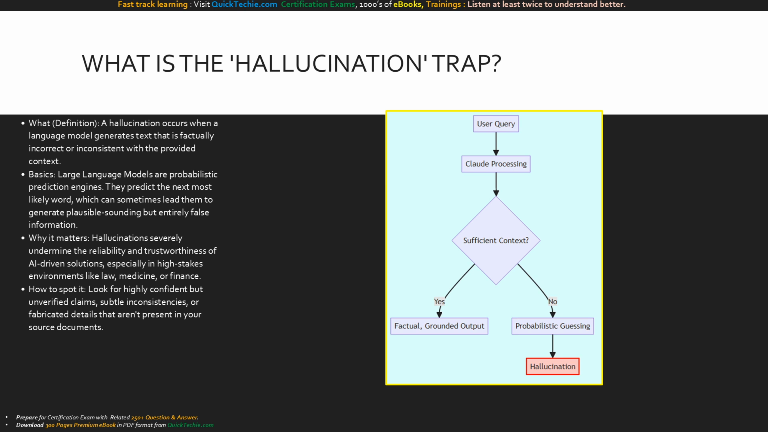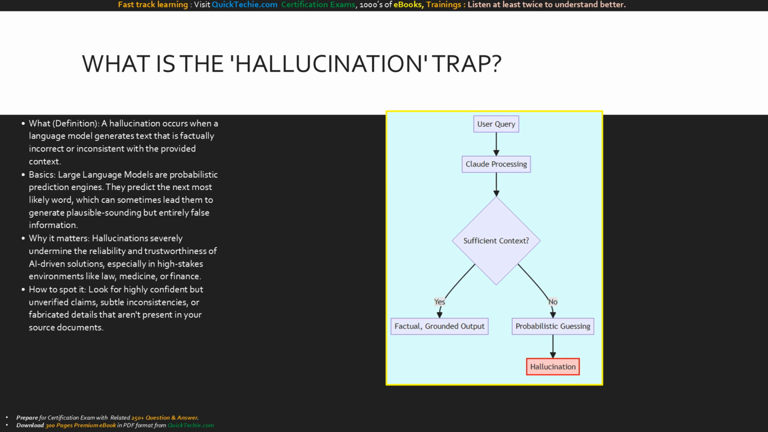For us as engineers and AI practitioners, this is a massive risk. Hallucinations destroy user trust and can ruin enterprise applications. Your first line of defense is simply learning how to spot them, watching for unverified claims or subtle factual drifts that sneak into long responses.